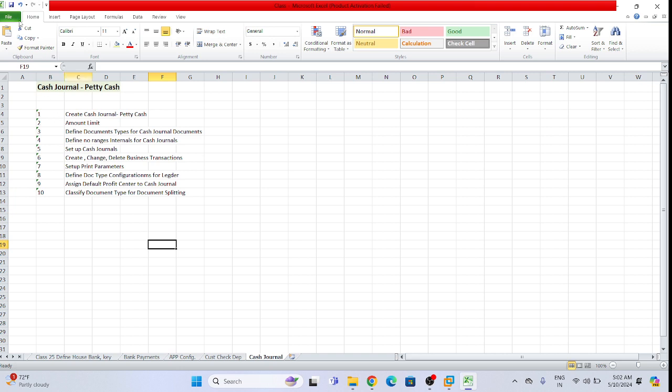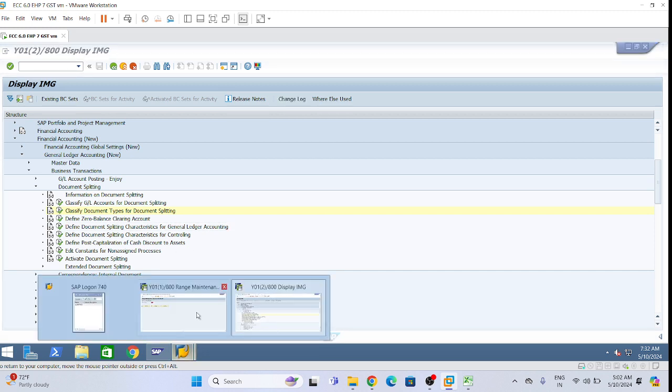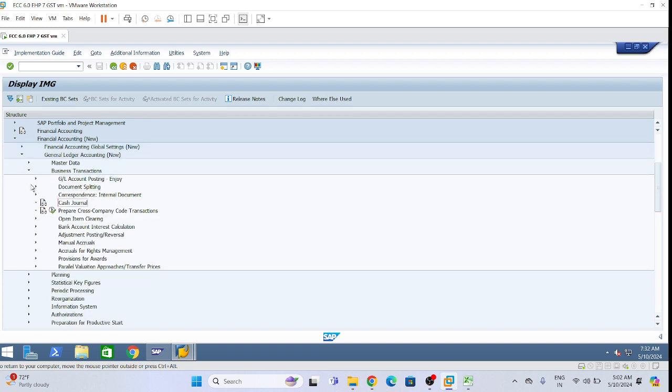So these are the 10 configurations. Now please give first heading: cash general slash petty cash, and configuration we will do first.